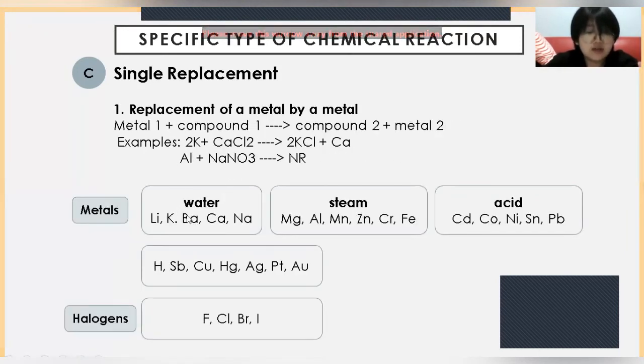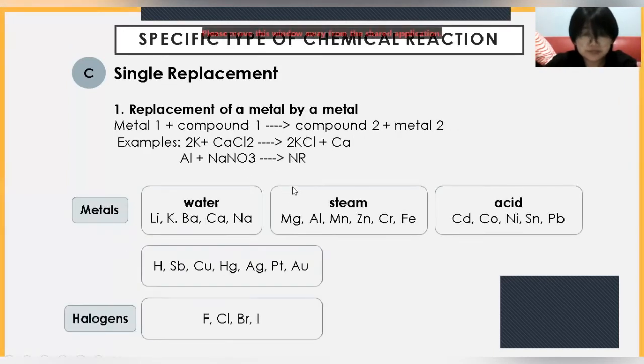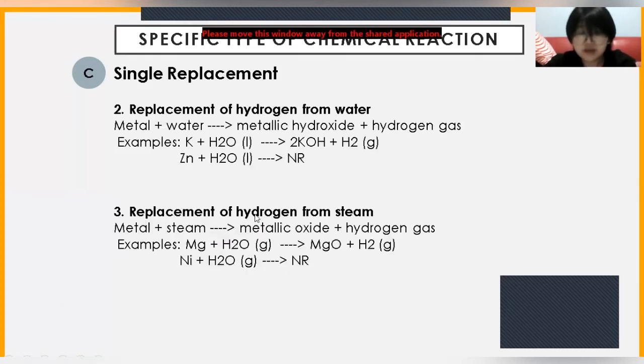We know that K is in the water group, so it's correct. While Zn plus H2O liquid has no reaction. That is because it is not in this part, it is actually in steam, so it would not have a reaction.